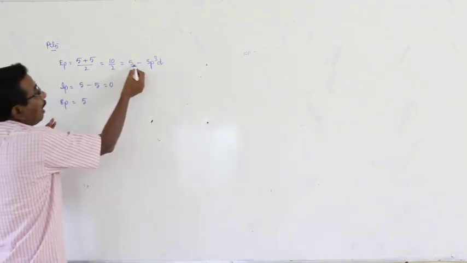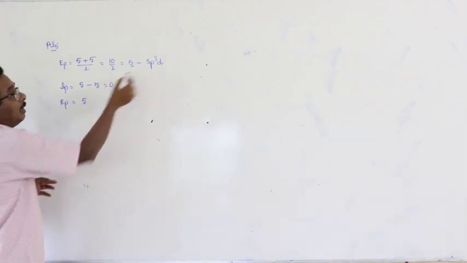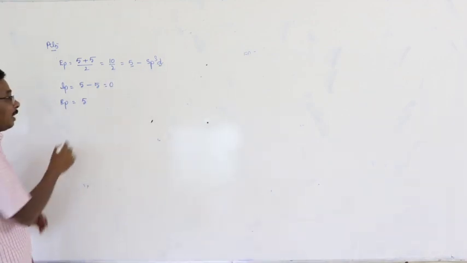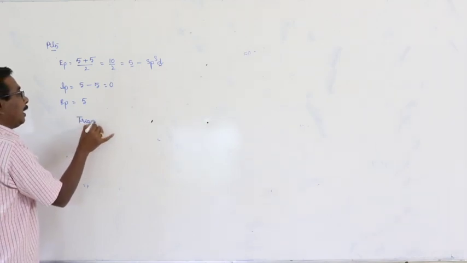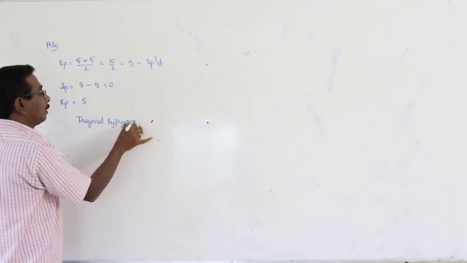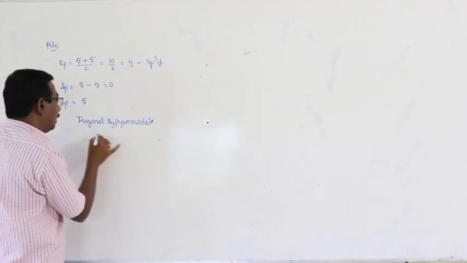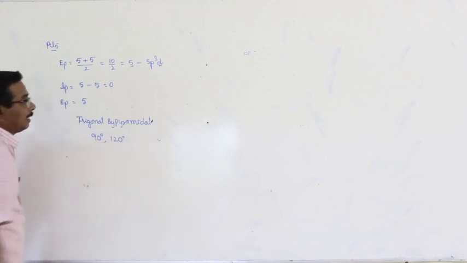And here all the electron pairs are bond pairs, number of lone pairs 0. So based on the type of hybridization, the shape of the molecule is trigonal bipyramidal and the bond angles are 90 and 120 degrees.